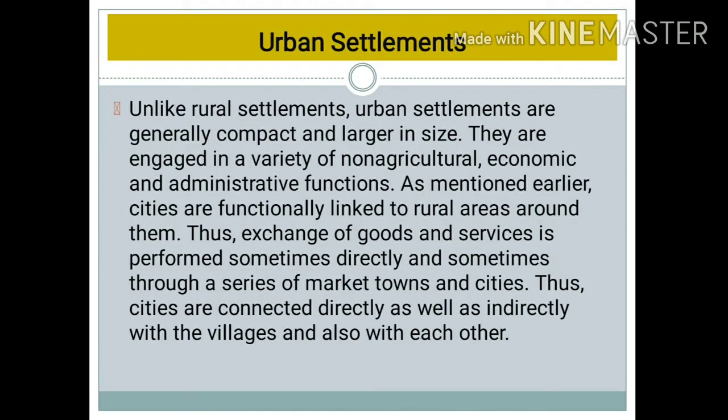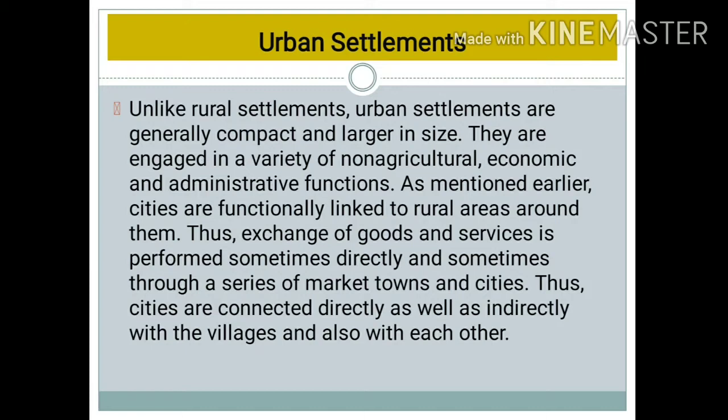Now comes the second type of settlement, which is urban settlements. Urban settlements are those settlements which are larger in size as well as compact. That is, the arrangement of houses is compact. The houses are built very close to each other in urban areas. In urban areas, people are mostly engaged in non-agricultural activities, economic functions and administrative functions.